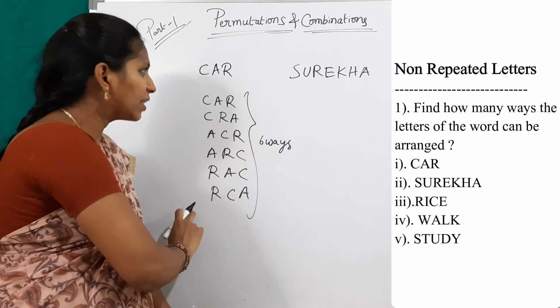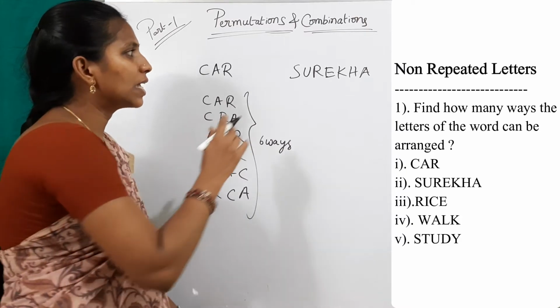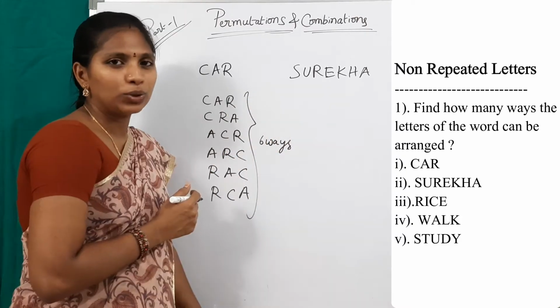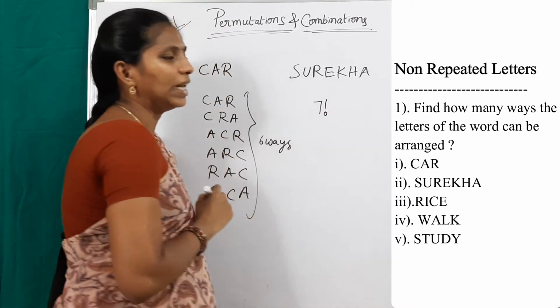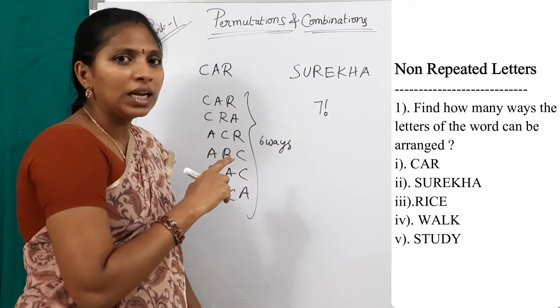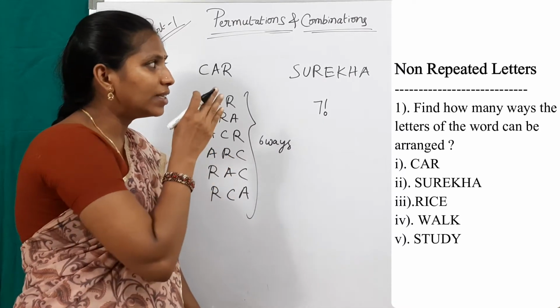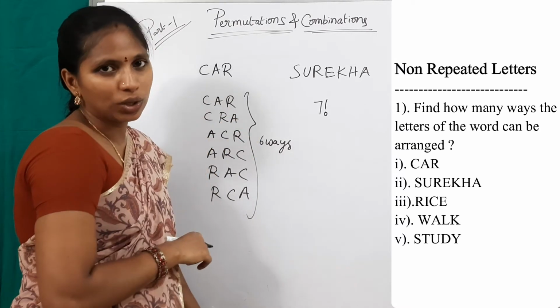Writing them out like this is difficult because there are 7 letters. In this case, directly use factorial. 7 letters are there, so simply 7 factorial is the result. We can arrange the letters of the word in 7 factorial ways.